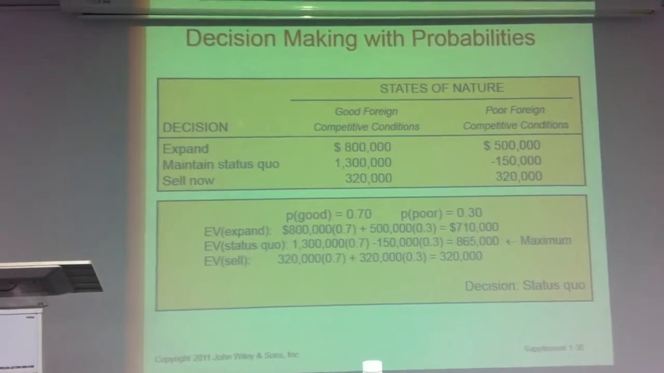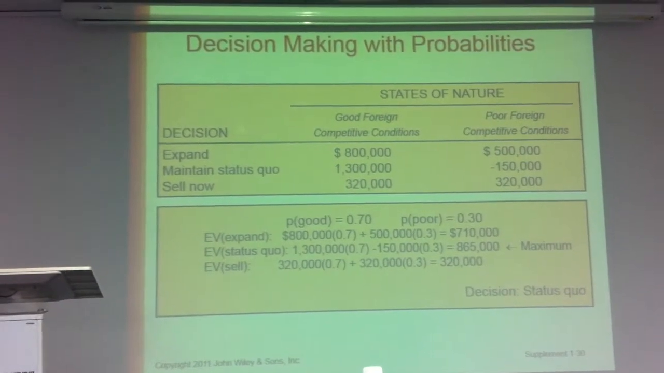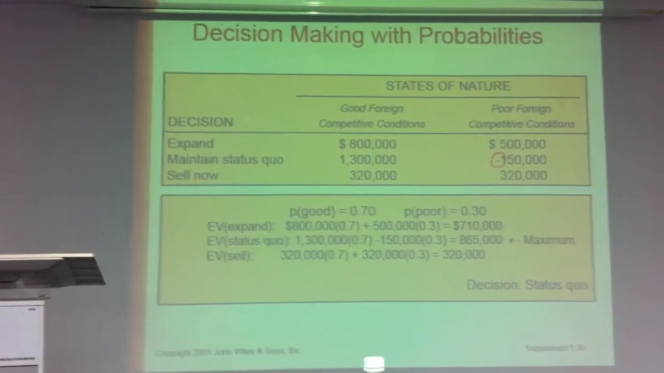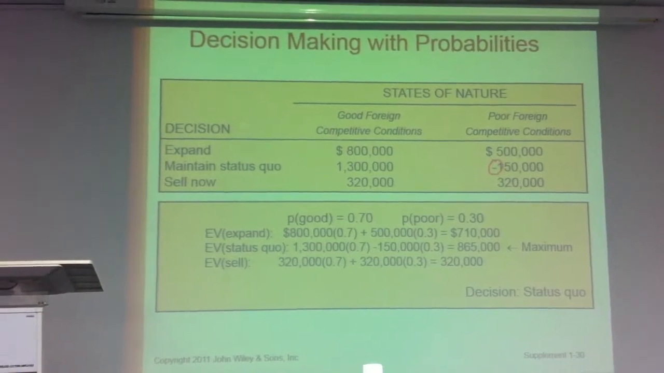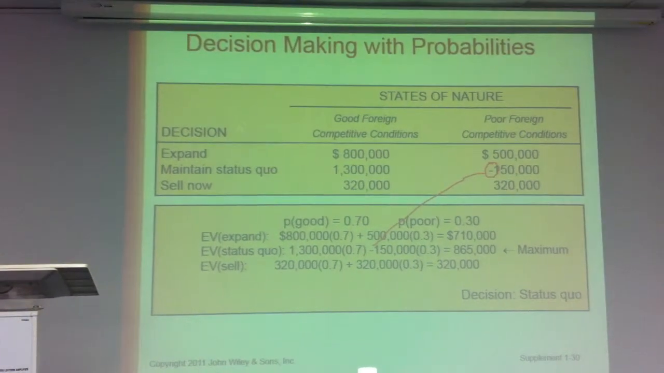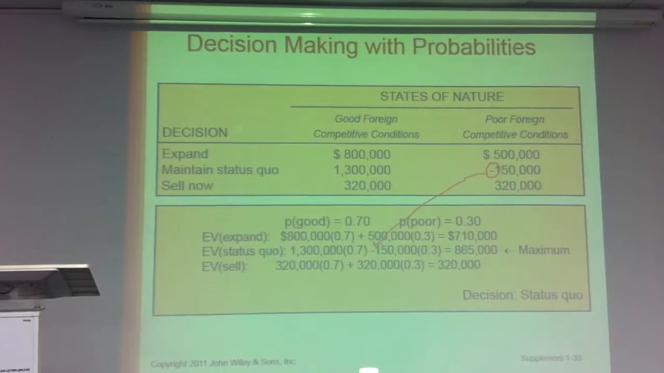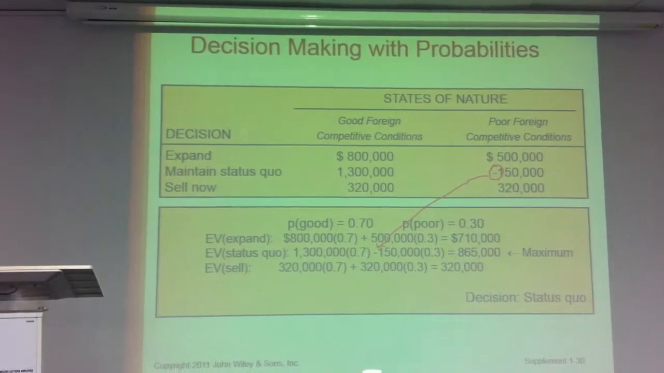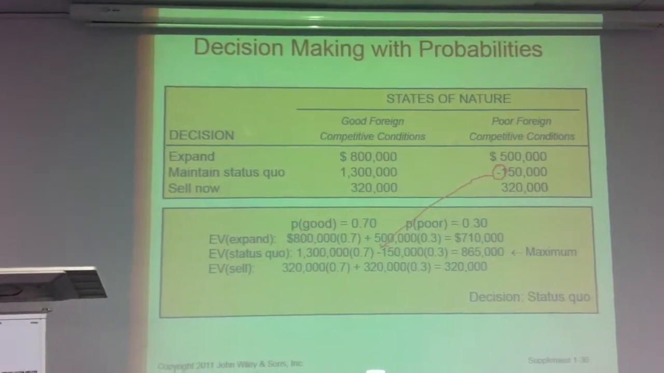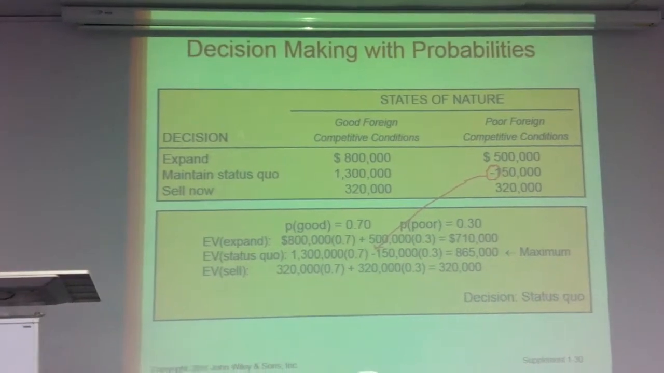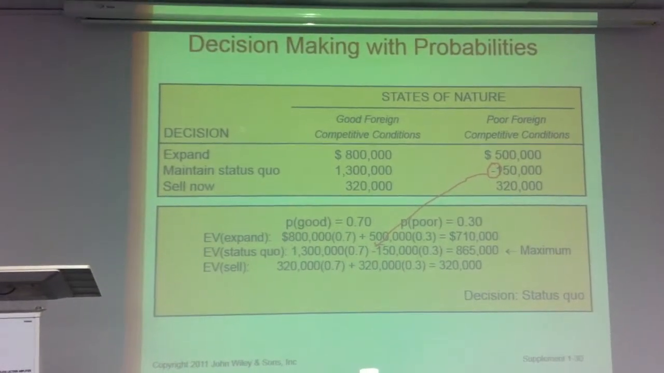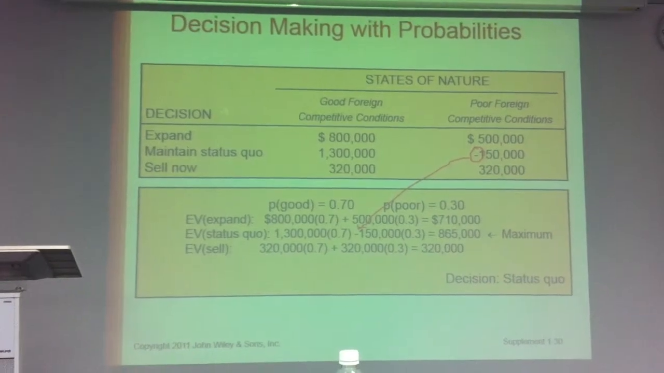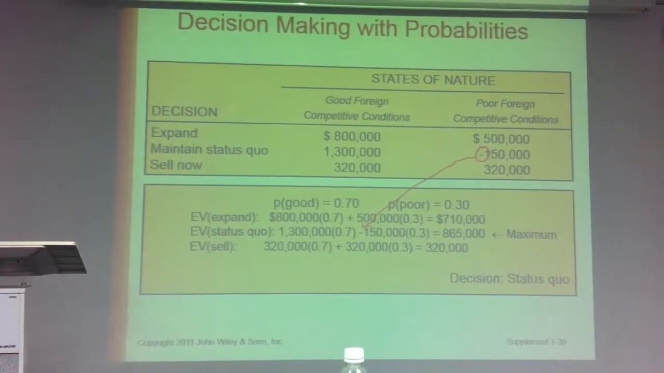The reason it became minus is because it's already a negative value. It's 150, which shows that it's a negative number, so you minus that from 1.3 million, times 0.3, equals 865, and so on. As you can see, the expected value for sell is 320. So we get the maximum based on the decision. Based on this, what should we do? Choose status quo. This has the highest value.